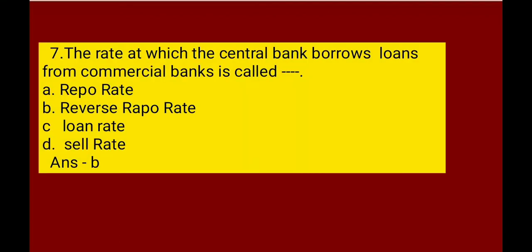Next, the rate at which the central bank borrows loans from commercial banks is called dash: repo rate, reverse repo rate, loan rate, sell rate. The correct answer is reverse repo rate. The rate at which the central bank borrows loans from the commercial bank is called reverse repo rate.